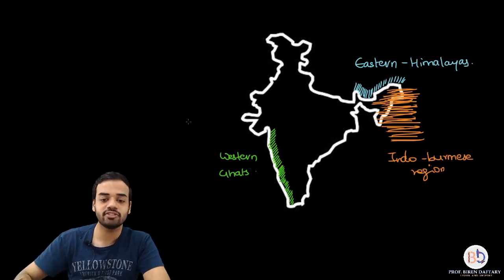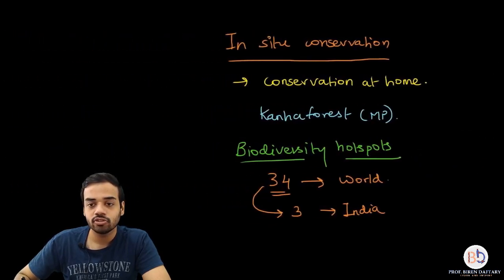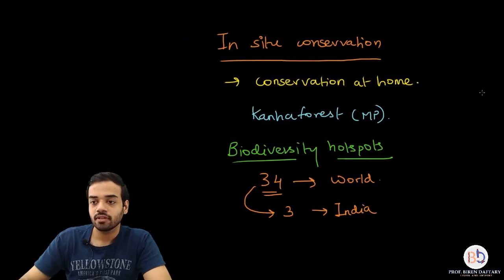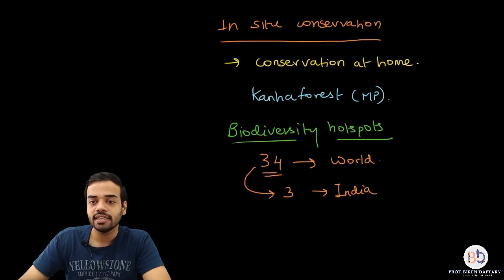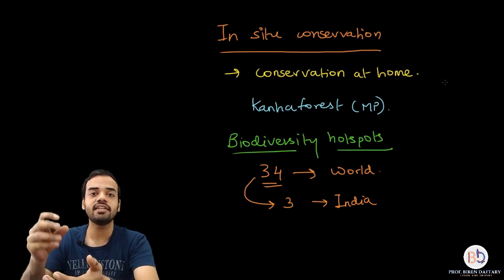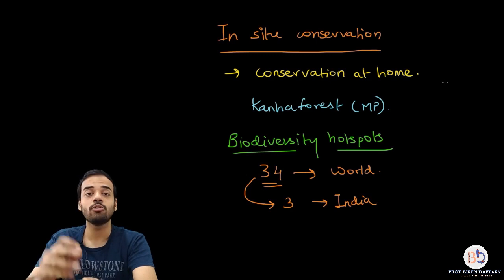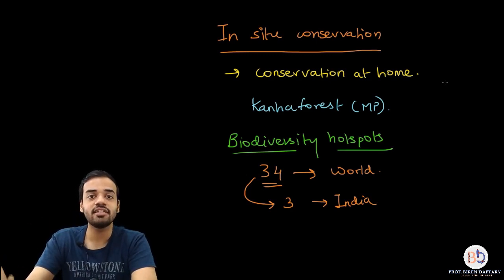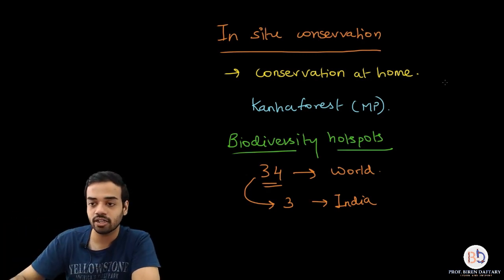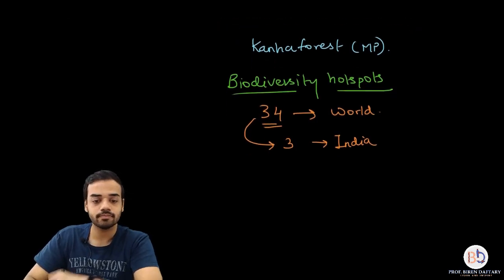Okay, now let us move back to our topic of in situ conservation. The next part that we need to study is in which different ways we can practice in situ conservation. In situ conservation can also be done by introducing the traditional practices in horticulture and farming. I will write it down and I will explain that. That is going to be the next point.